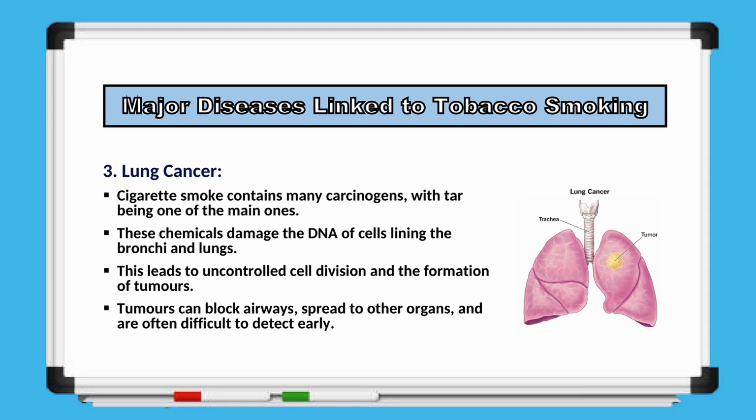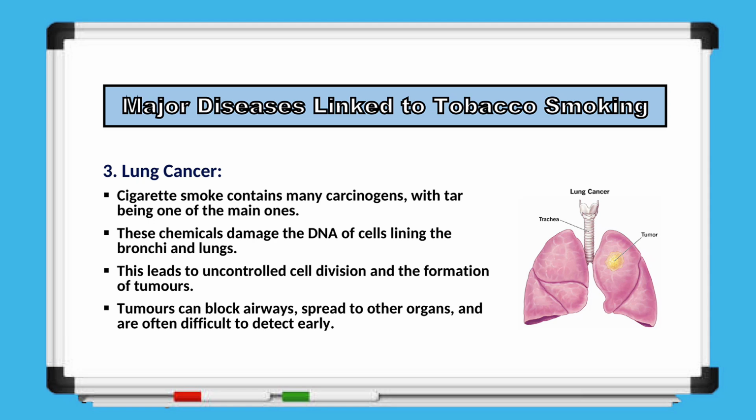Next, we will discuss another major disease linked to tobacco smoking, which is lung cancer. Cigarette smoke contains numerous carcinogenic substances, with tar being one of the most harmful components. These chemicals damage the DNA of the cells lining the bronchi and lung tissues. As a result, the normal control of cell division is lost, leading to uncontrolled growth and the formation of tumors. These tumors may block the airways, interfere with breathing, and can spread to other organs of the body. Lung cancer is often difficult to detect in its early stages.